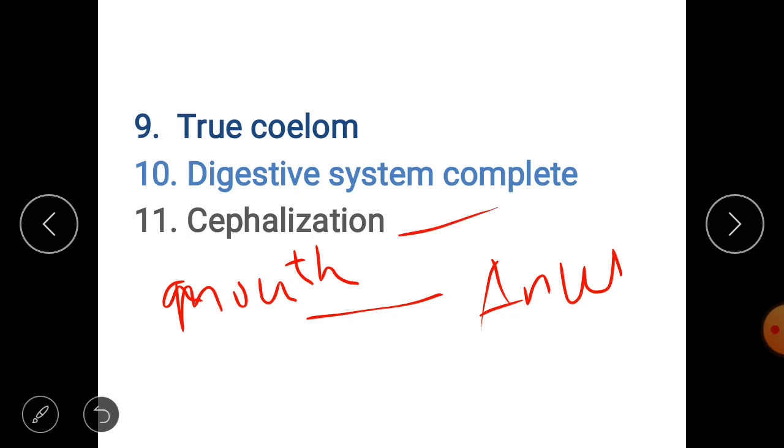Other than this, the process of cephalization. You know what cephalization is? Cephalization is nothing but centralization of the sensory organs or sense organs. Say you have 5 sense organs, right? These sense organs are actually controlled by the brain.